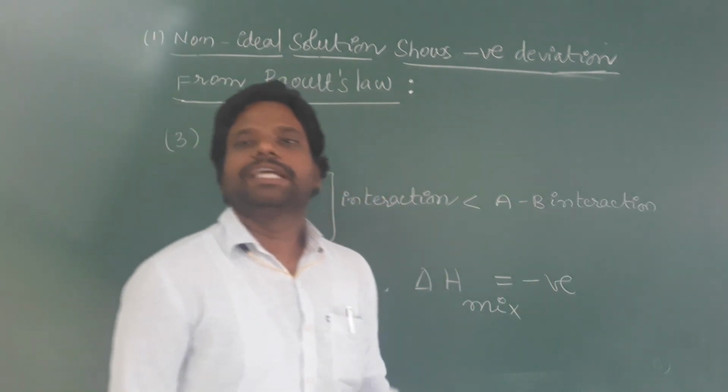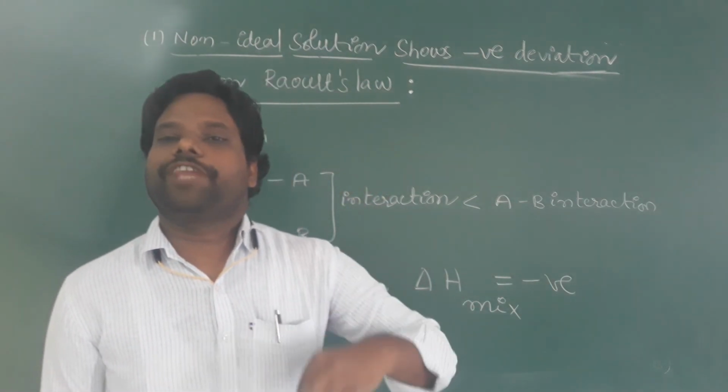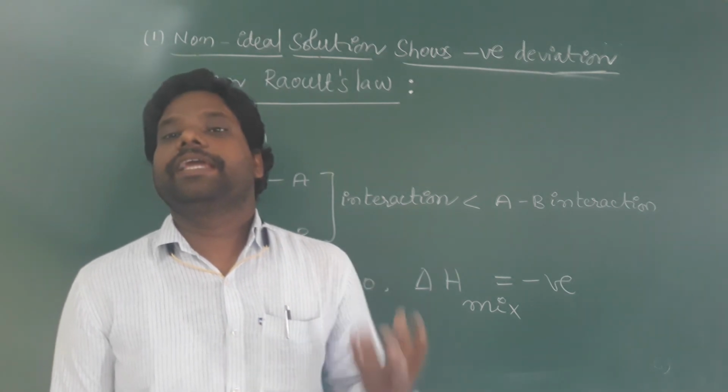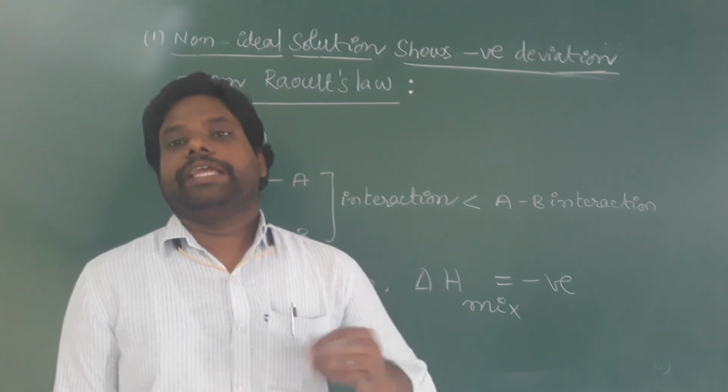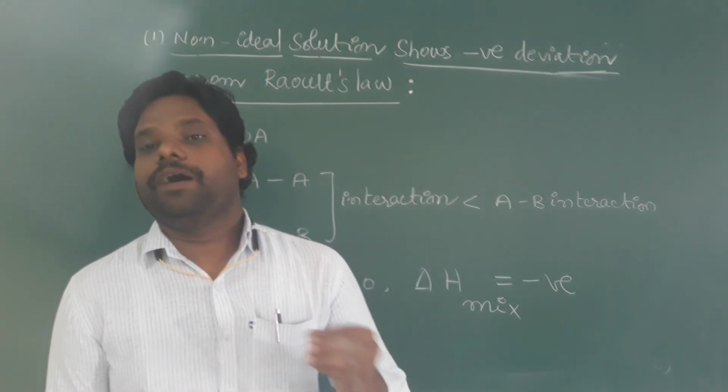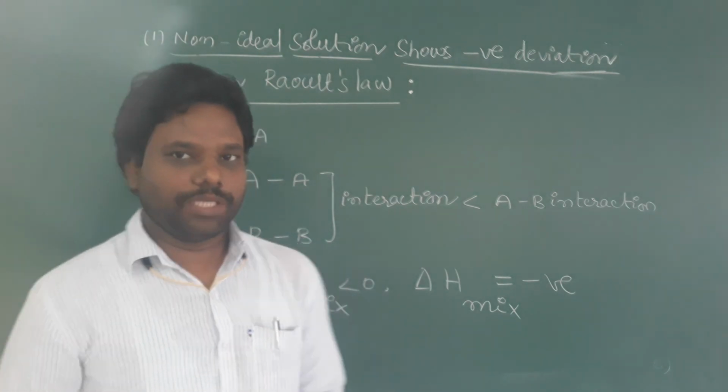That means the heat released in the formation of AB is greater than the heat absorbed in the breaking of AA and BB components.